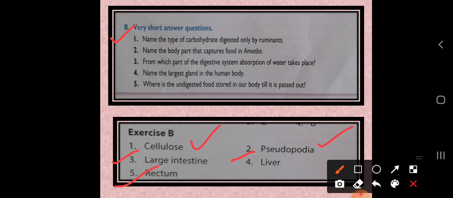So dear students, till now we have solved all the checkpoints and the exercise questions of A and B. Afterwards I will send you the short question answers and long question answers. Till that time, complete this. Then the next day I will send you short answers and long answers in PDF form. You can complete it in your fair book.